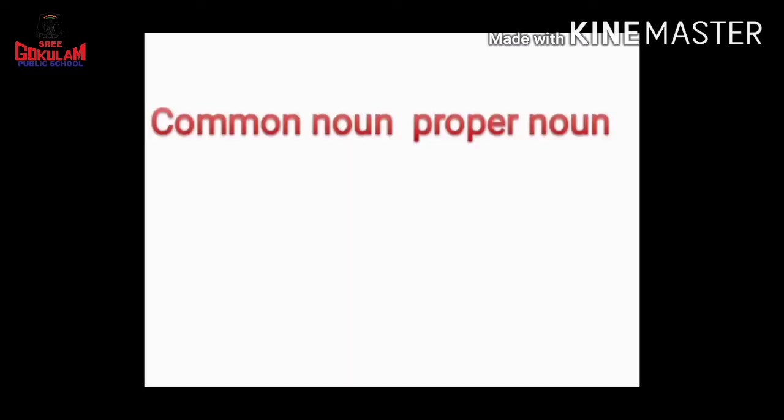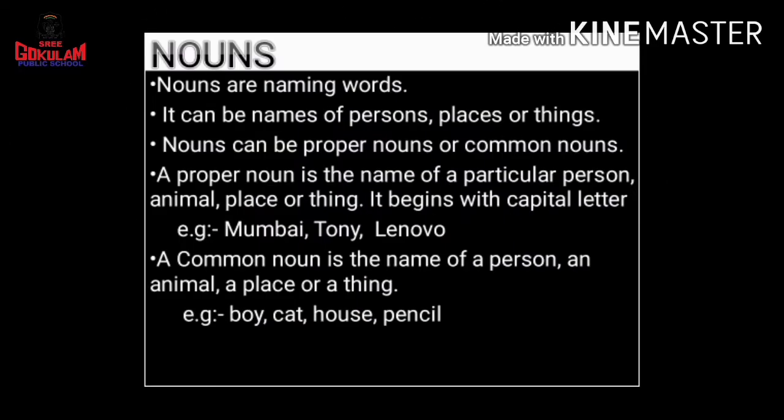Now let's see what is common noun and proper noun. What is a noun? Do you remember? Nouns are naming words. It can be names of persons, places or things. Nouns can be proper nouns or common nouns. A proper noun is the name of a particular person, animal, place, or thing. It begins with a capital letter. For example, Mumbai, Tony, Lenovo, all these are proper nouns.